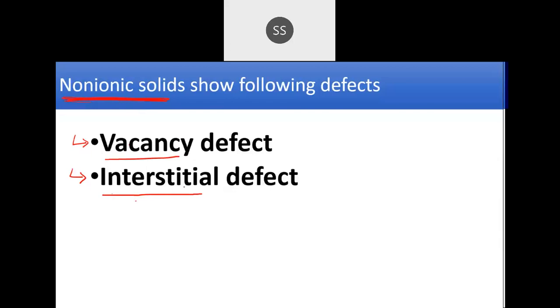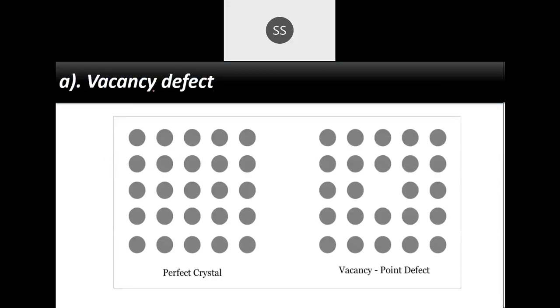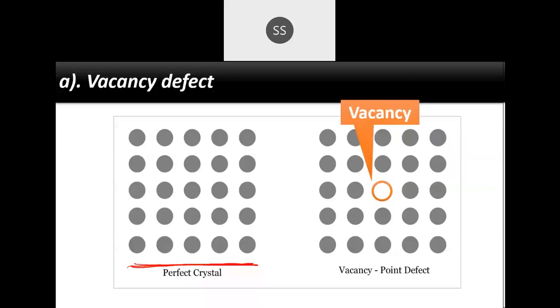So let me tell you what exactly they are, starting with the first one, vacancy defect. Go with the name. Vacancy means that something is missing. So here you can see I have a perfect crystal towards my left side. And on the right side you can see, at one of these sites, an atom has gone missing. So here a vacancy site has been created. This defect will be called vacancy defect.